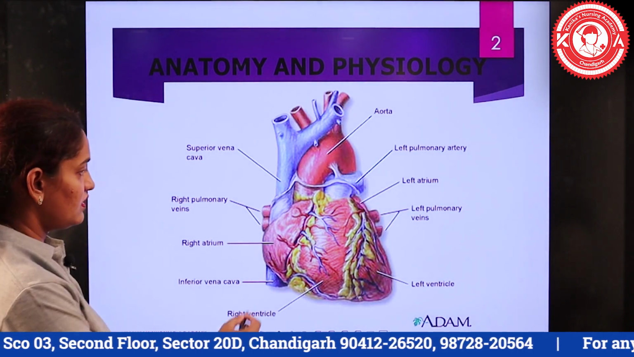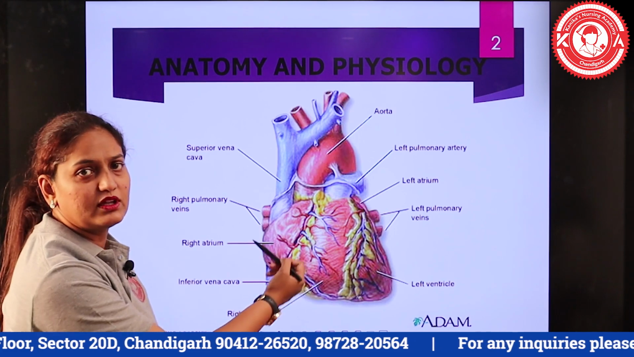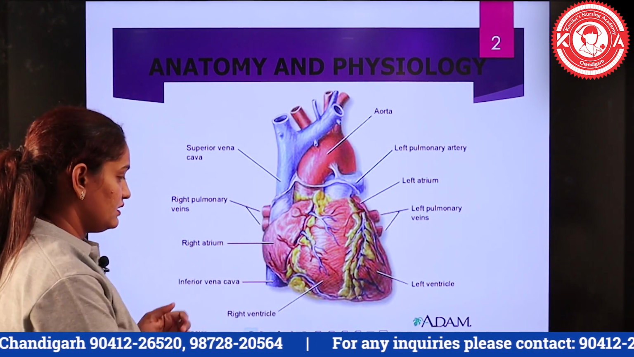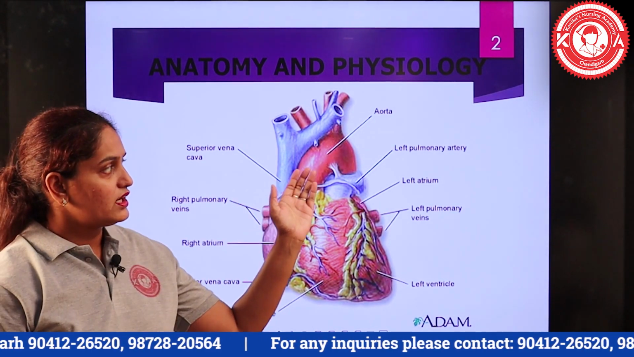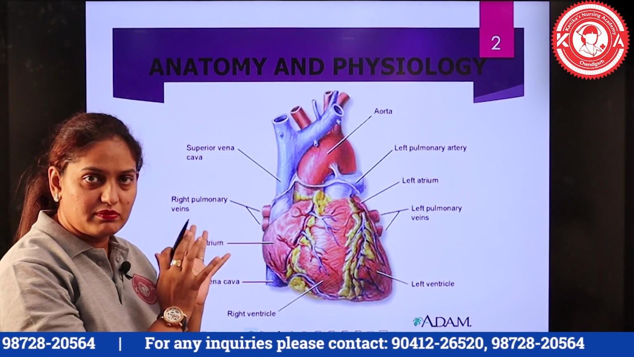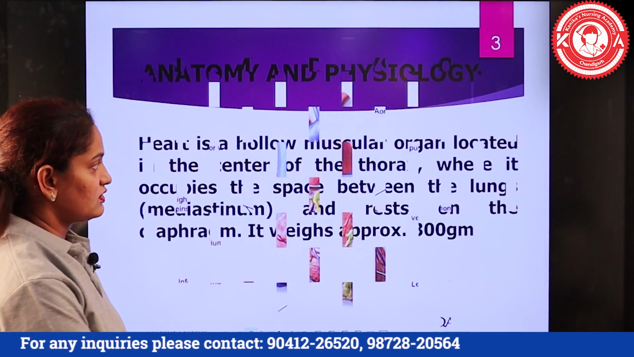Here we can see there are chambers of the heart, the right atrium and left atrium, then the right ventricle and the left ventricle, the upper and the lower chambers, and we have the pulmonary artery and the pulmonary veins. So the function of each part will be discussed in this particular session.